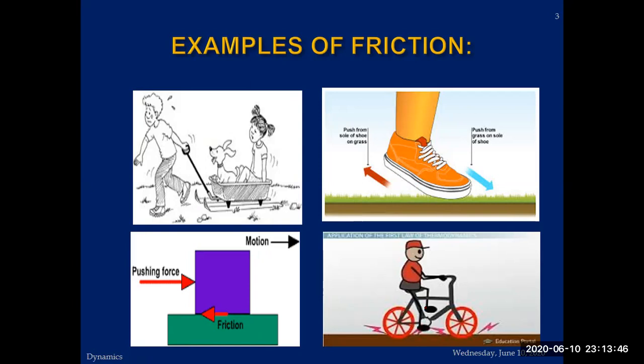Another example of the fourth one is cycling. When you are using a cycle and the tires are new, it becomes easier for you. Without any slip or skid, you can move easily. But if the tires become smooth, it becomes difficult to apply the brakes and to move smoothly. So that's one reason why the frictional force is very important during the motion of the object.